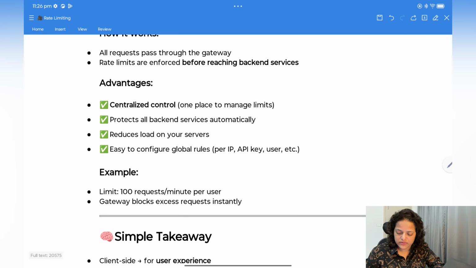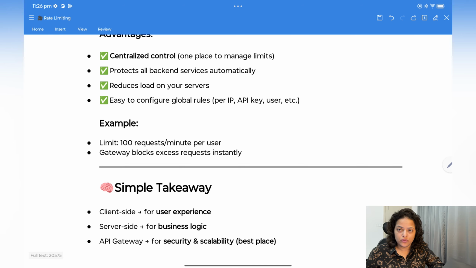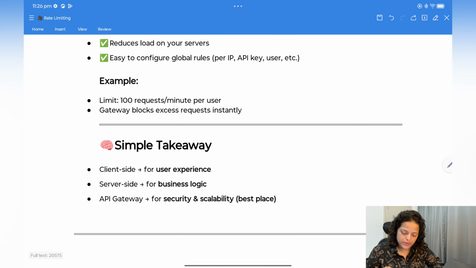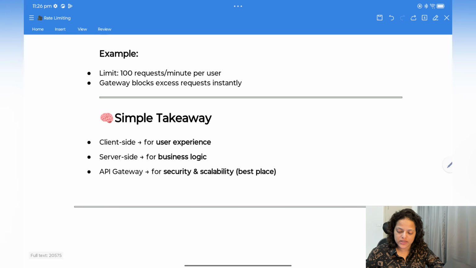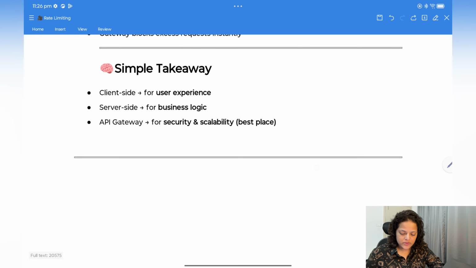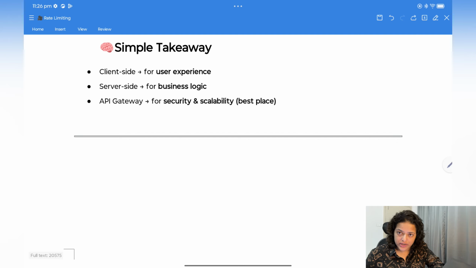Protect all backend services automatically. Reduce load on your server. Okay, now it is easy to configure global rules per IP, API key, user, etc. For example, limit 100 requests per minute per user. So the gateway blocks excess requests instantly. Okay, more than that it will just block it. So the simple takeaway: client side for user experience, server side for business logic, and API gateway for security and scalability.